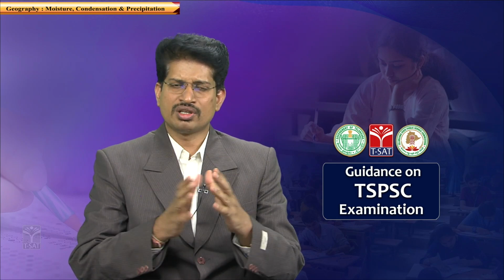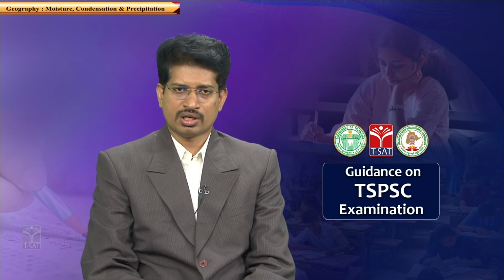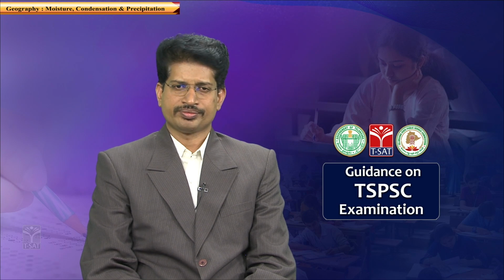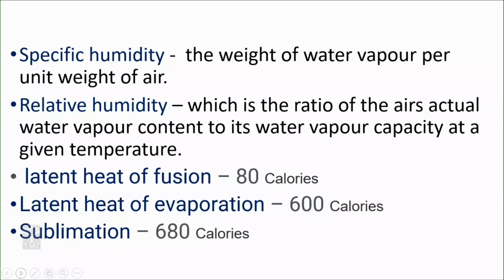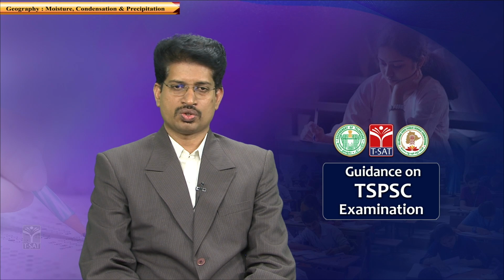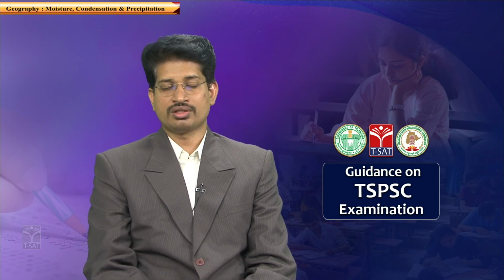The word latent here implies something hidden, which cannot be measured on a thermometer. That is the reason it is described as latent. The next is sublimation. Sublimation means a direct change of state from solid to vapor without becoming liquid. If ice directly turns into vapor, it requires 680 calories.